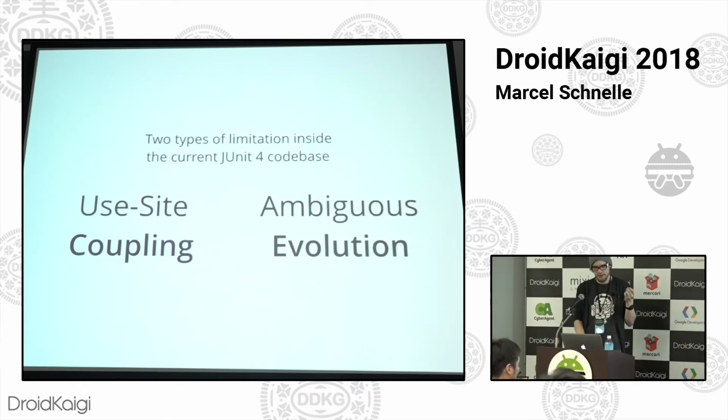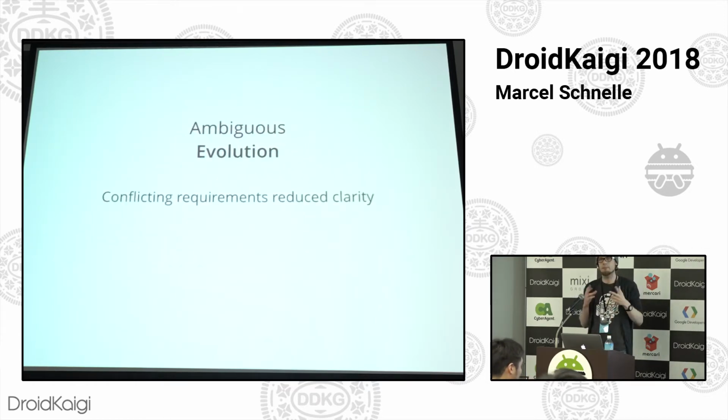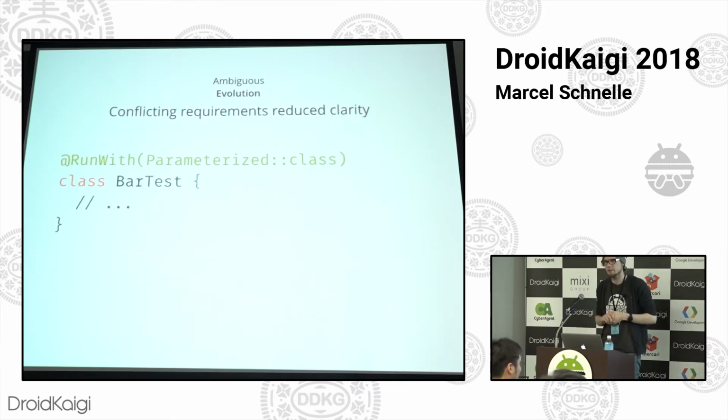Another really quick reason is ambiguous evolution, and that is tied to conflicting requirements that kind of reduce the scope of JUnit over the years a bit. So here's an example. If you want to write a parameterized test in JUnit 4, what you would do is you use the parameterized runner, and you annotate your test class with the RunWith Parameterized annotation. And that means you can annotate a method and then you can pass different inputs to the method and it's going to execute it multiple times.